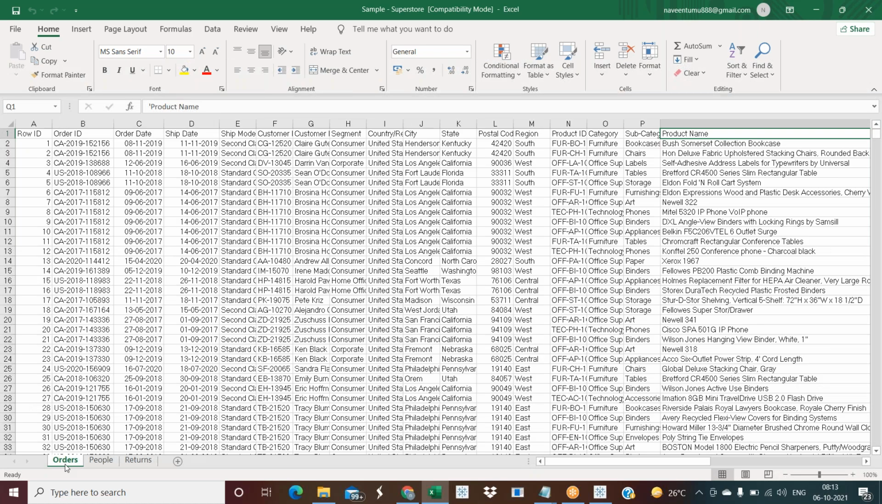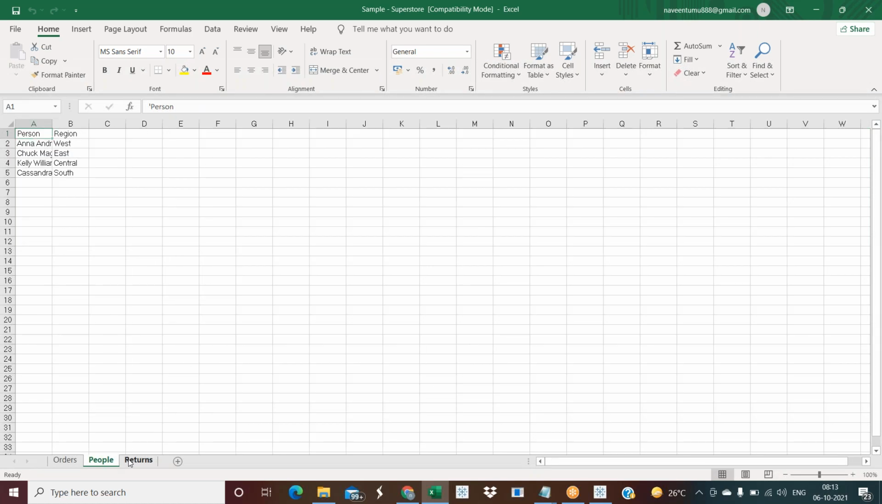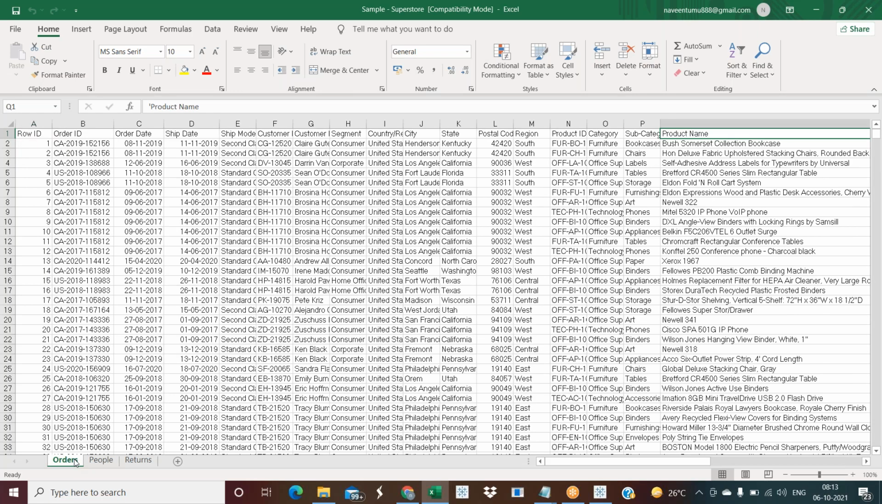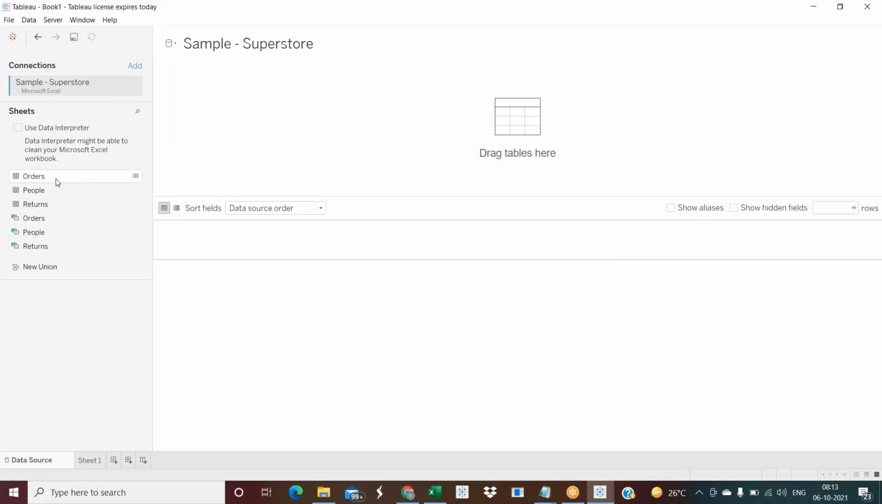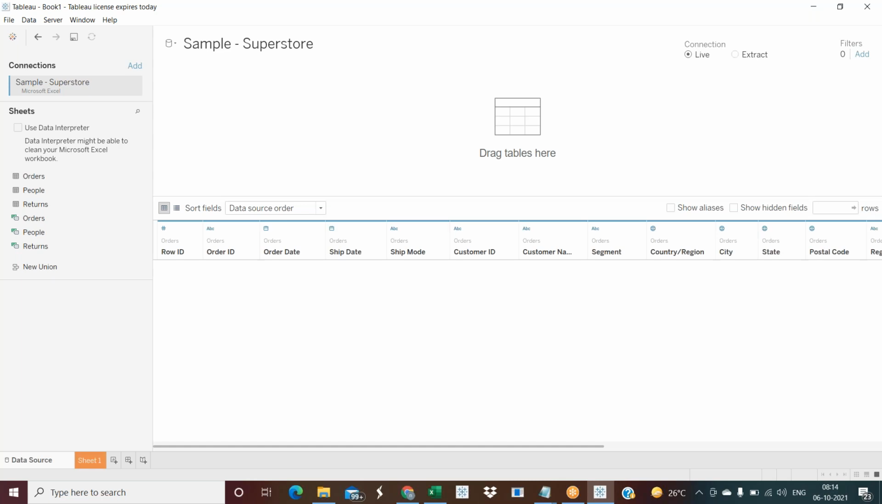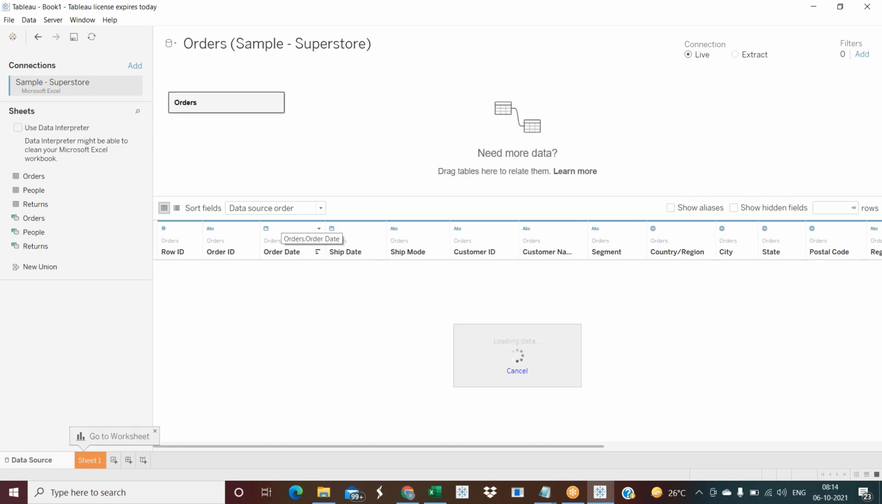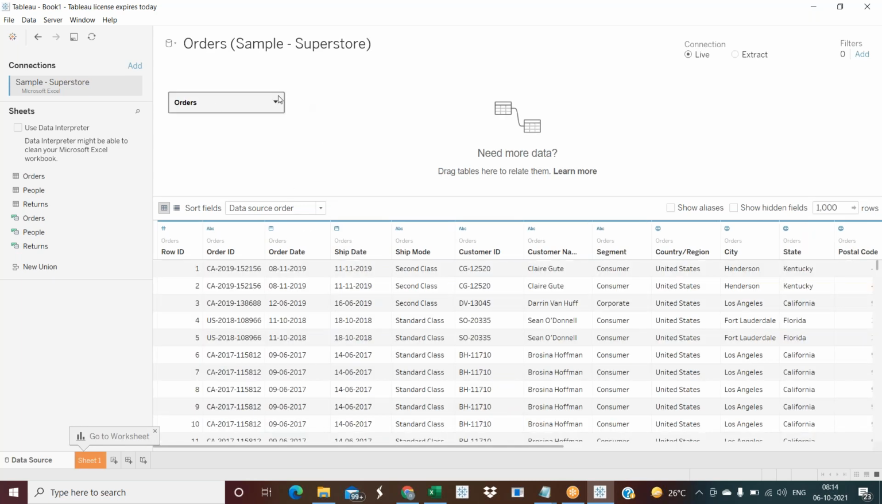You can see orders, people, returns. These are the 3 sheets I have. They feel like tables. So whenever I connect with Tableau, these are the 3 things I can see. Whenever you drag orders here, you can see the data. So this is the basic data connection part. This is the data source page.